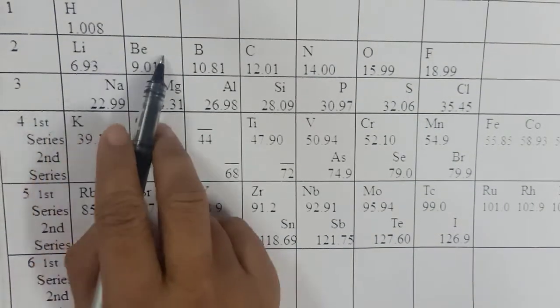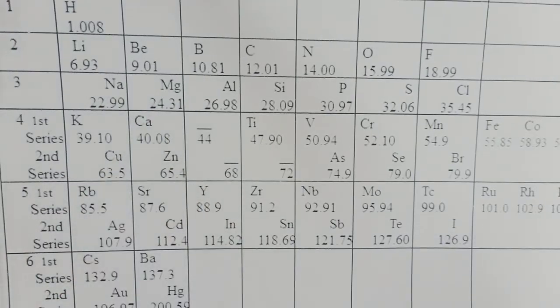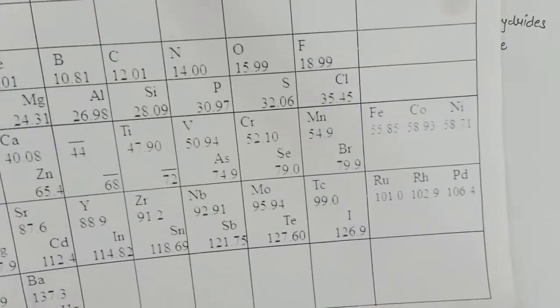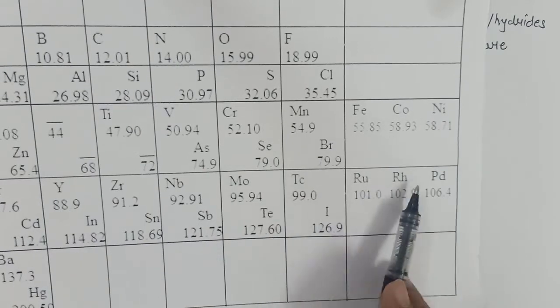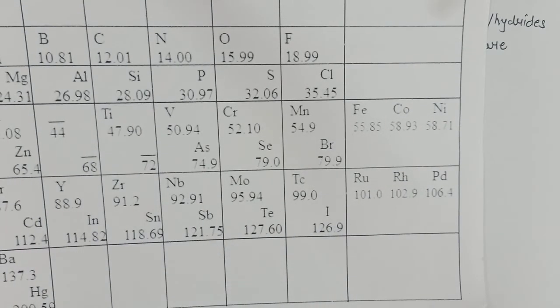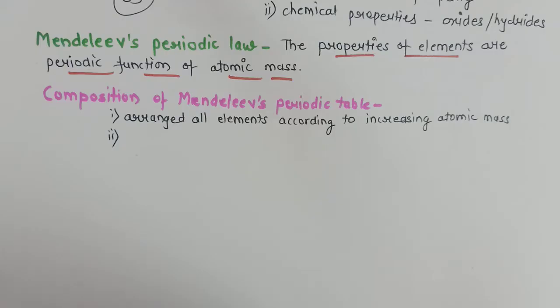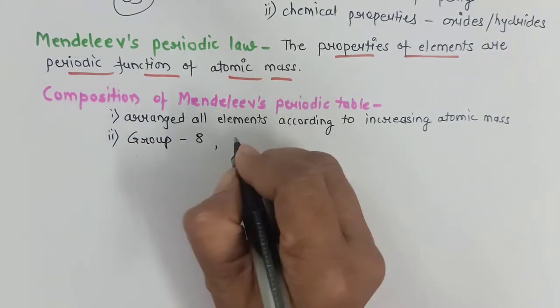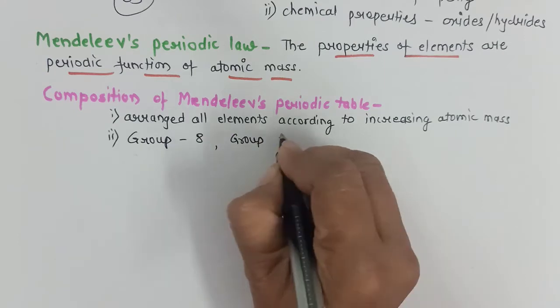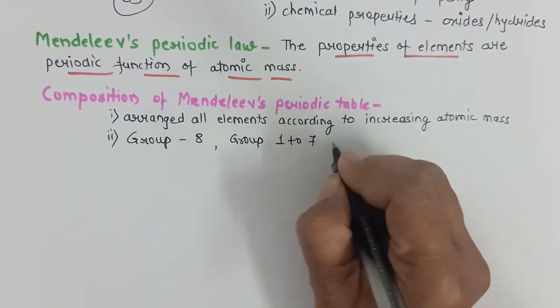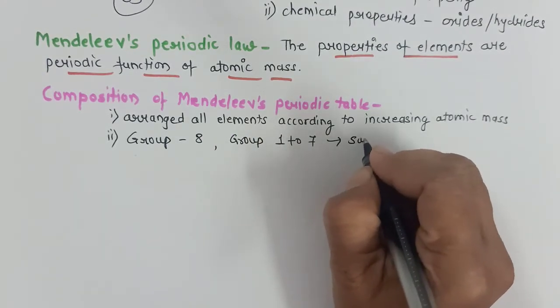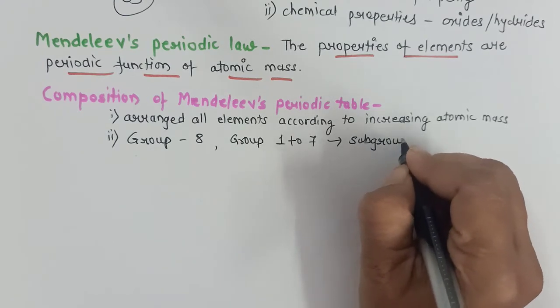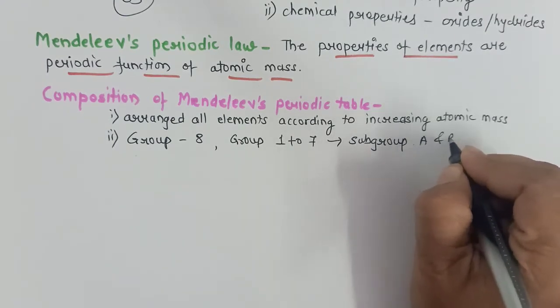All these slots had either one or two elements in them, except the 8th group. The 8th group had 3 elements in one slot. So Mendeleev arranged all the elements according to increasing atomic mass. Groups number 1 to 7 were subdivided into another group. We call them subgroup A and B.